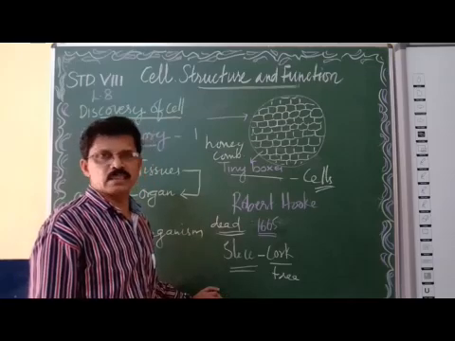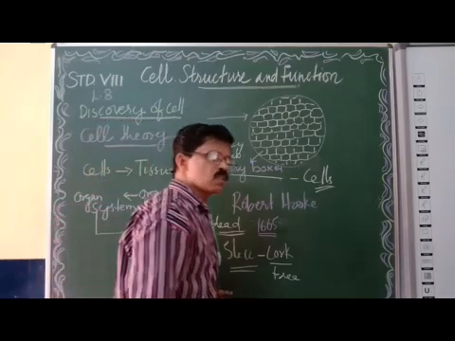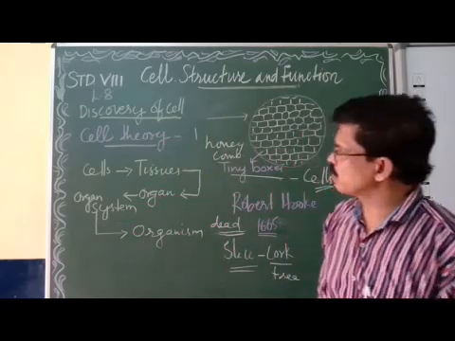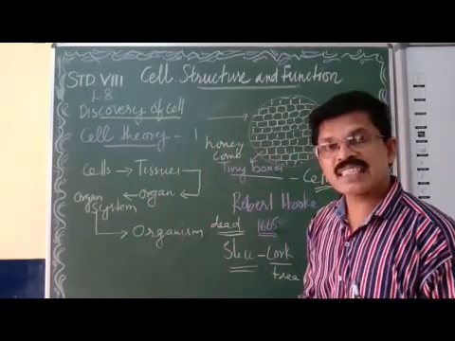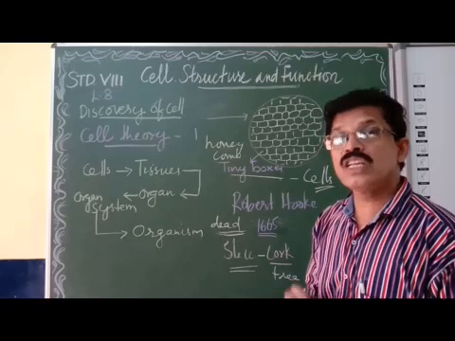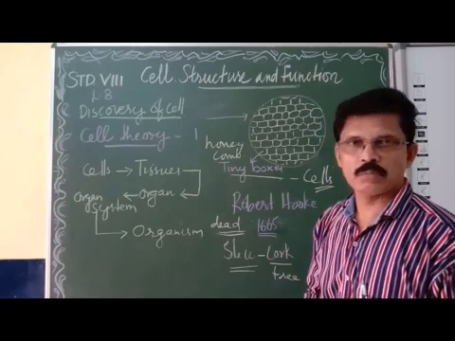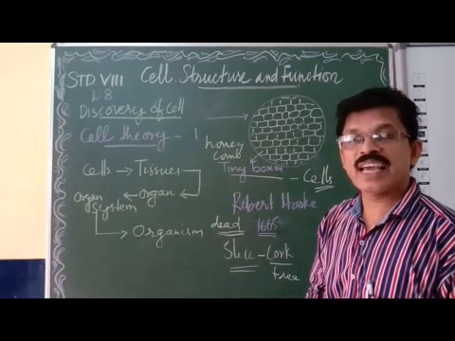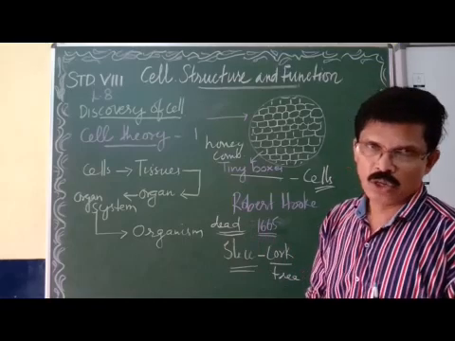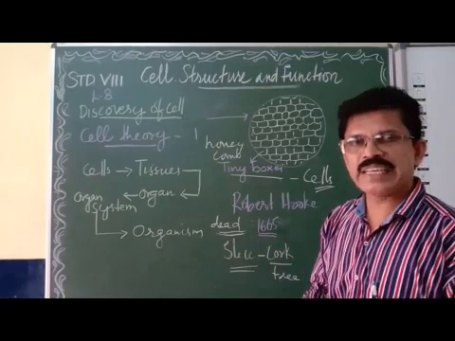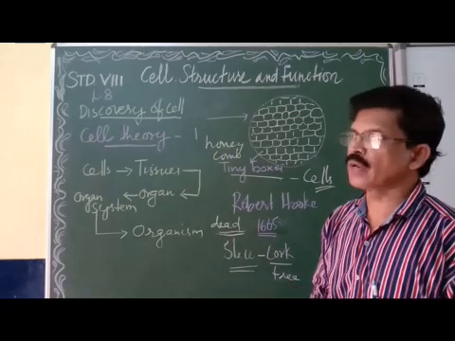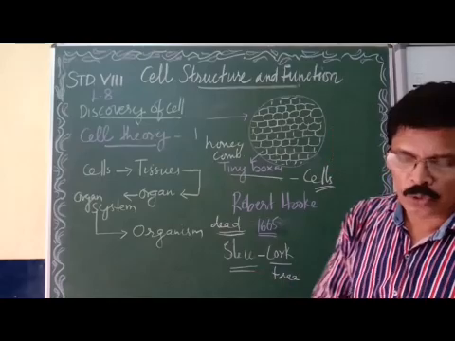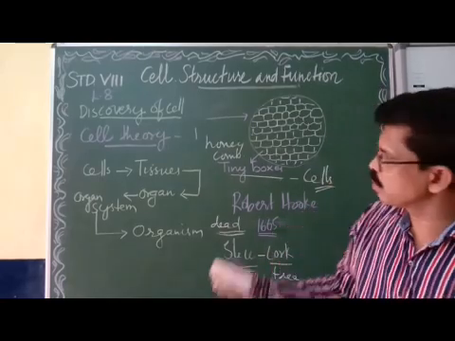Got it? Now, cells are called the structural and functional unit of all organisms. Why are cells called the structural and functional unit? Because cells are the lowest unit in the body of an organism, and cells are the smallest unit which can perform some functions. So cells are the smallest unit in the body of organisms which can perform function. That's why cells are called the structural and functional unit of organism. So you got this point.